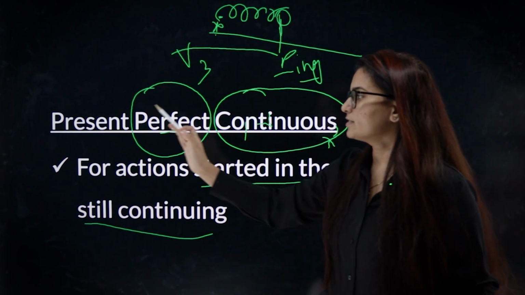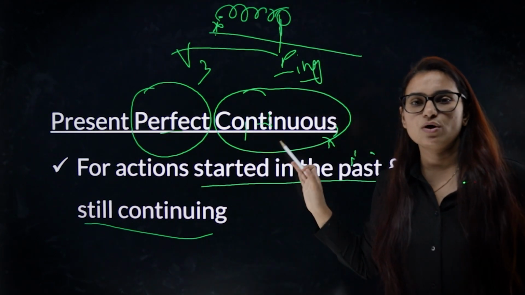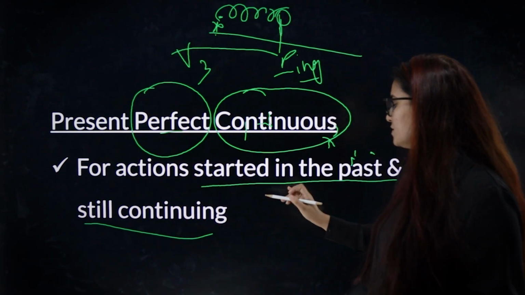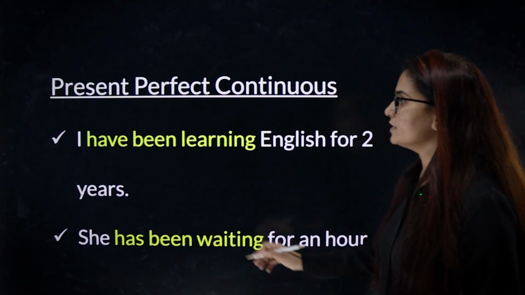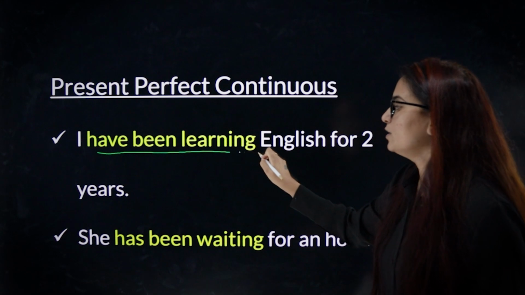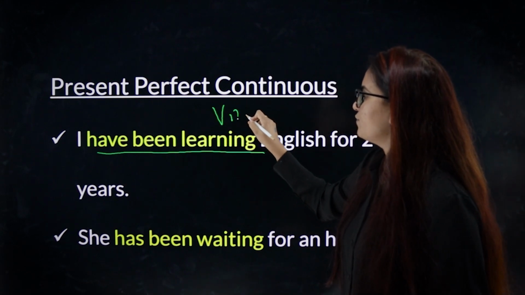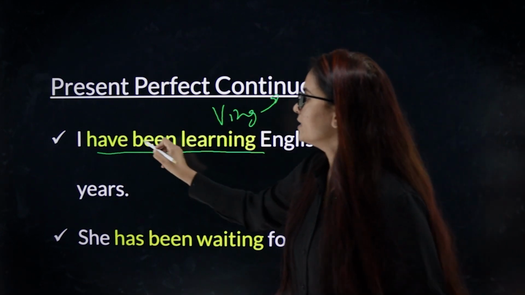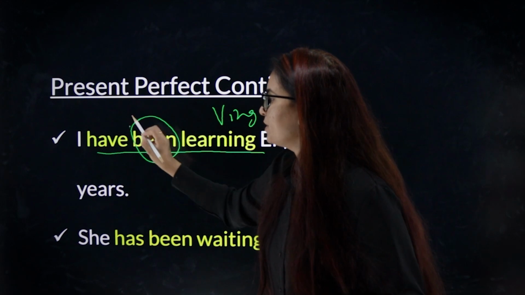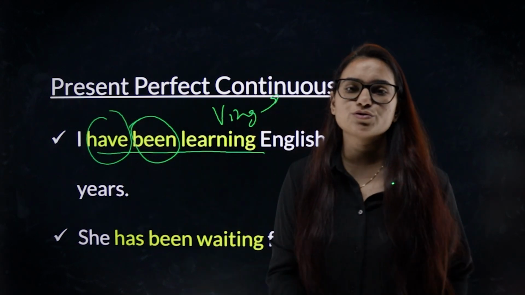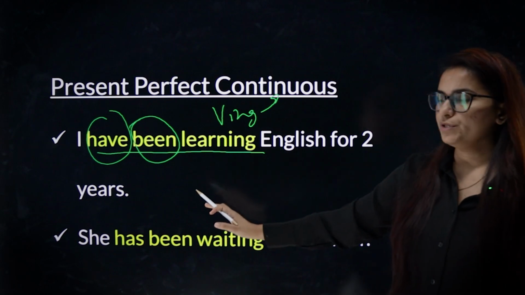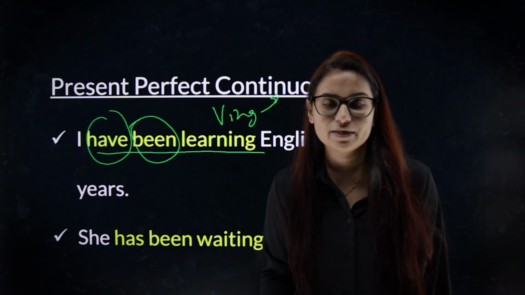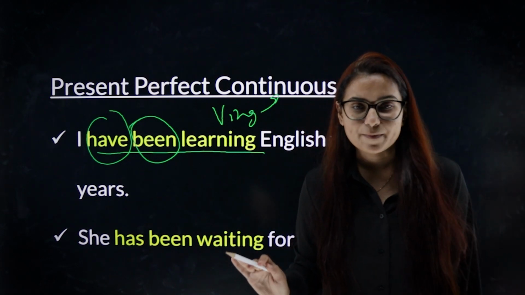These kind of sentences are referred as present perfect continuous tense for action started in the past and still continuing. So the structure is "I have been learning." Verb ing form shows continuous tense. Here, been is showing perfect tense and has and have is also showing perfect tense. So, "I have been learning English for 2 years." That means I'm still learning English. English is not over. Okay?